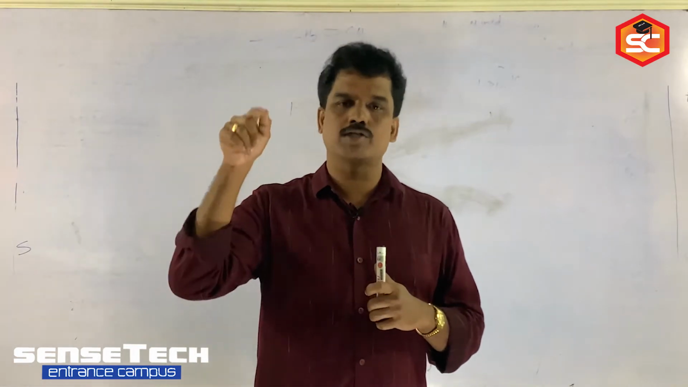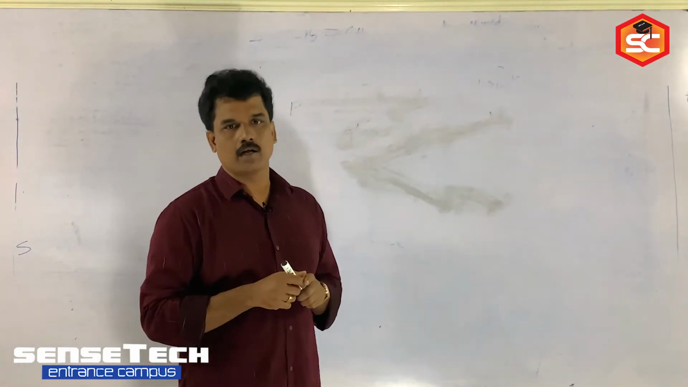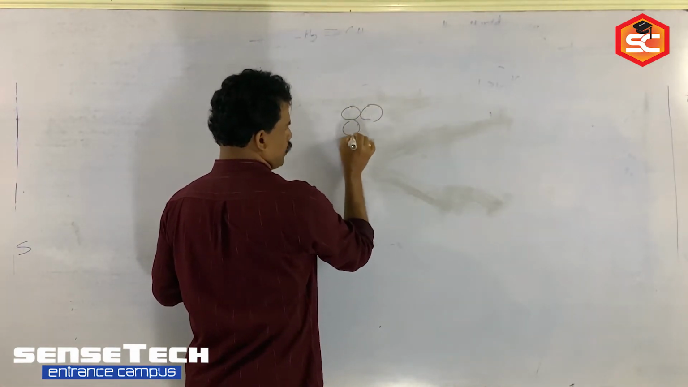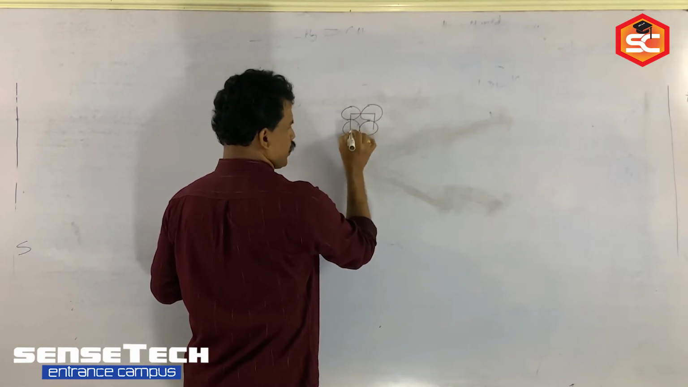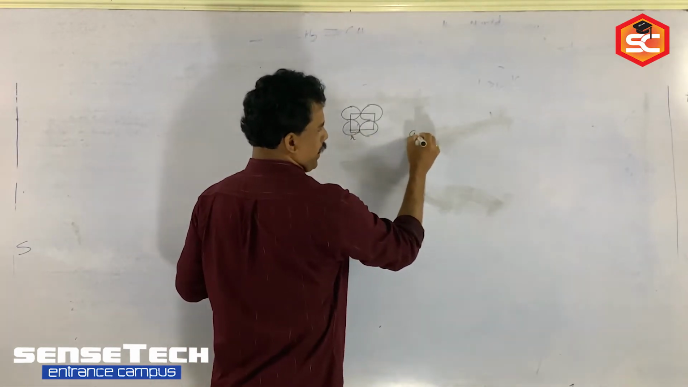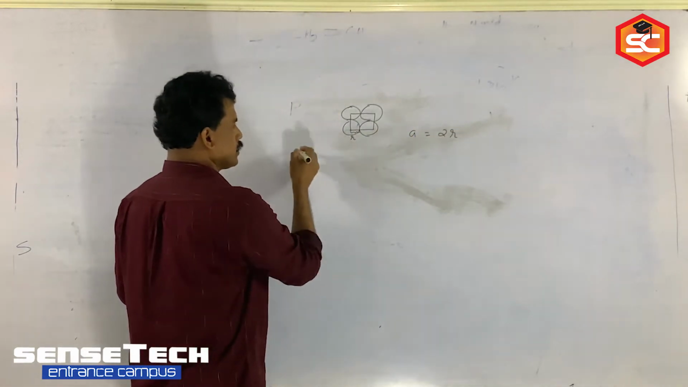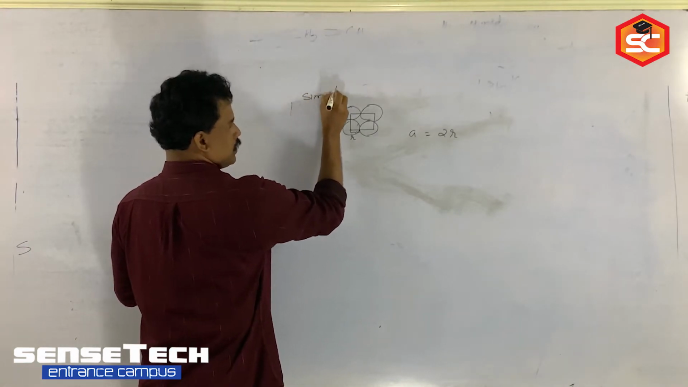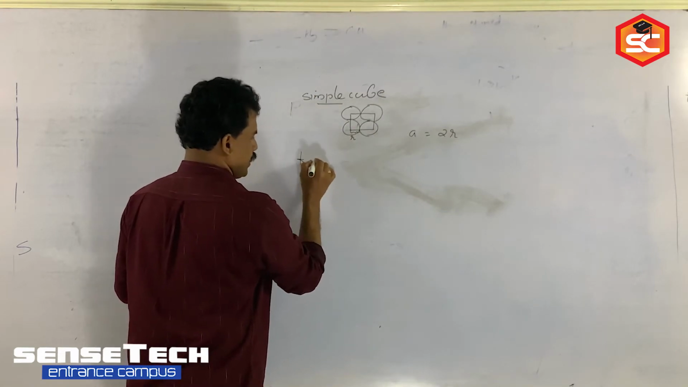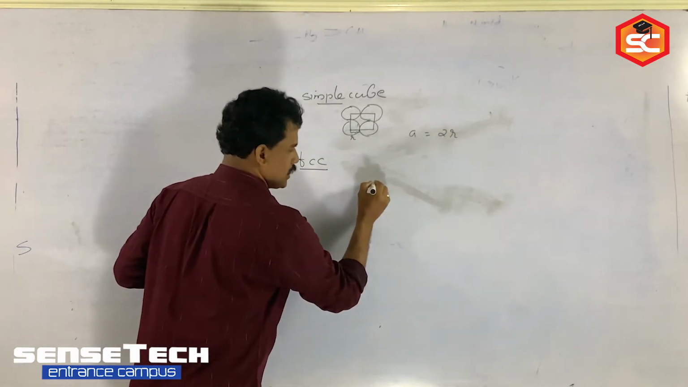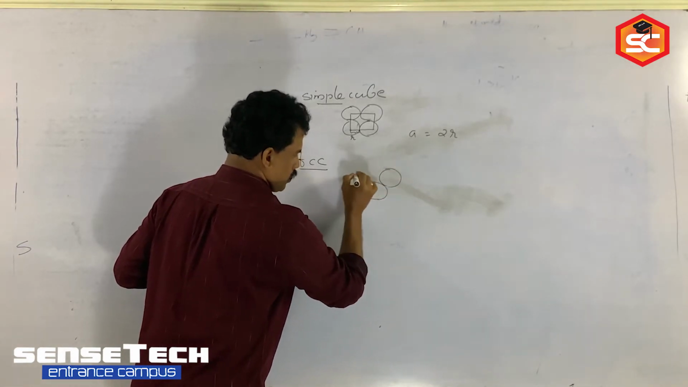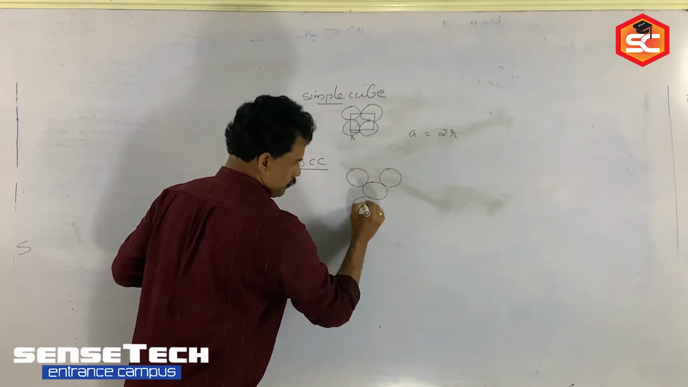In a simple cube, all the constituent particles we consider as spheres, and the spheres are arranged directly on the face. So in a simple cube, r is the radius of the constituent particle and a is the edge length, so a is equal to 2r. Next one you studied is the face-centered cube, FCC. So the face center has a constituent particle, then the next constituent particles are at the corners.